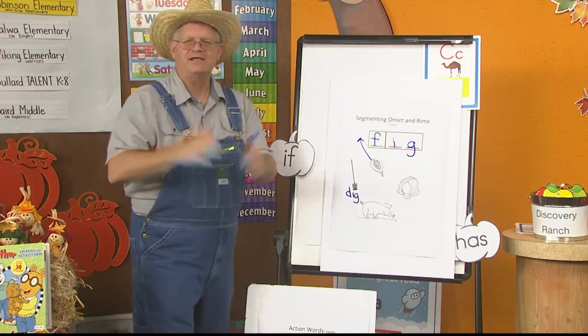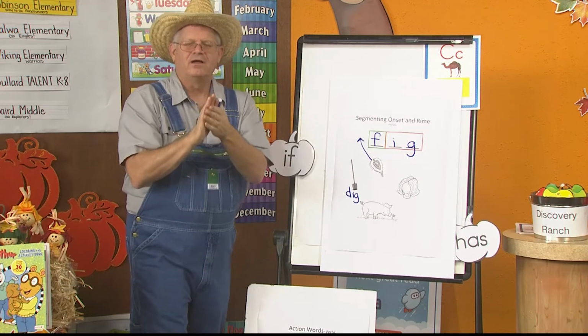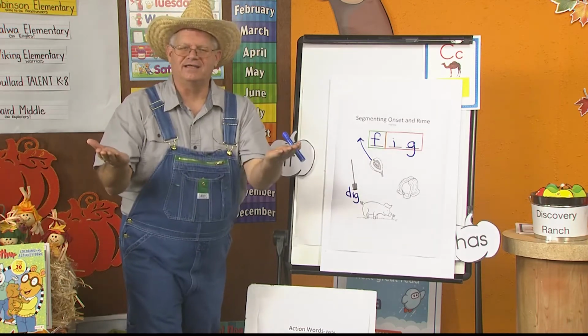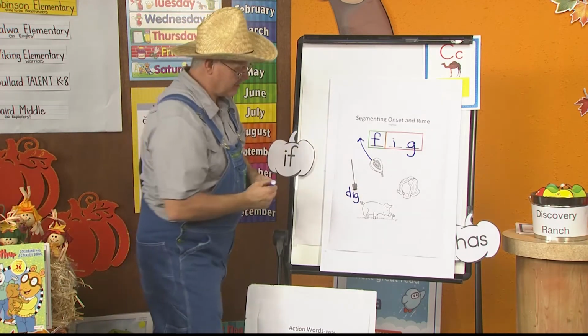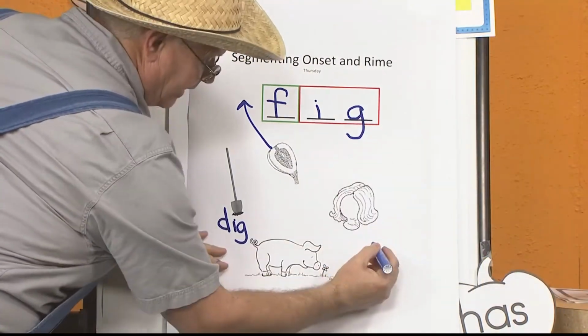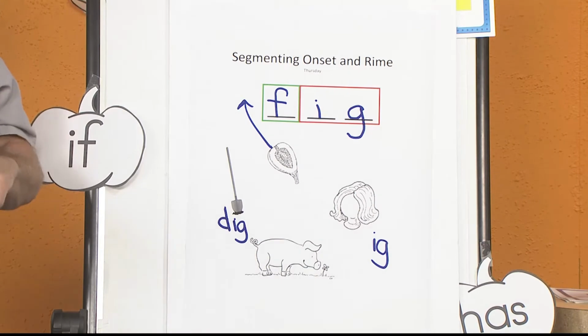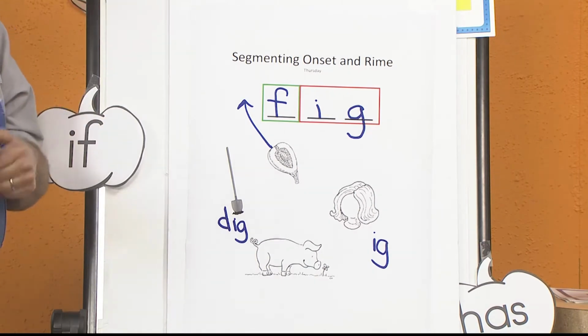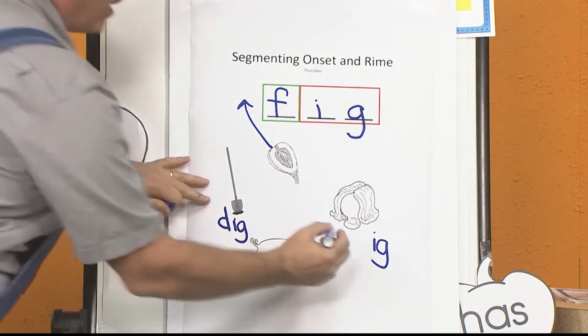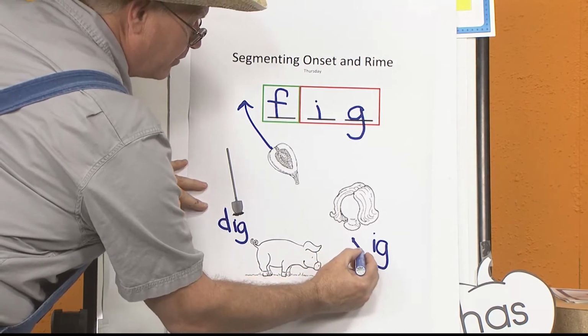How about this one? Wig. Let's do this one. You ready? Let's do it. Wig. Ig. There's that ig again. So I know how to spell ig. It's already there. So all I have to do is worry about the onset. What was the onset? Wa. Wa is right. Wa is for W.